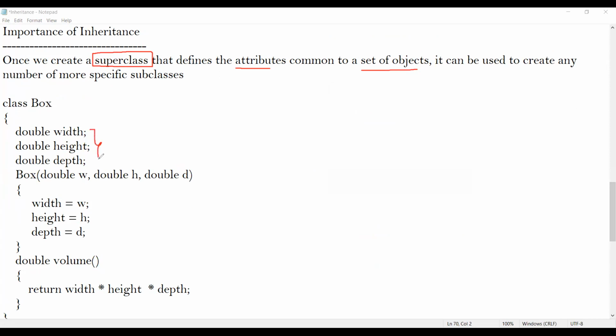What attributes has it defined? These are the attributes which it has defined. So the superclass defines the attributes common to a set of objects, and these attributes can be used to create any number of more specific subclasses. Just now we have created a subclass called box weight.